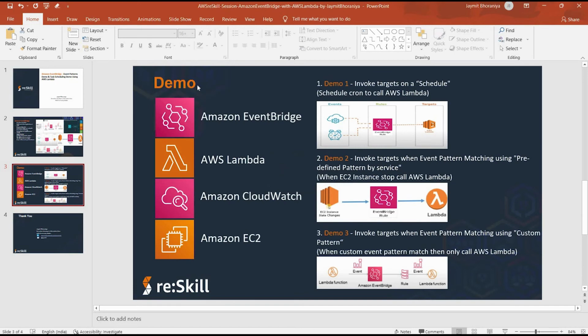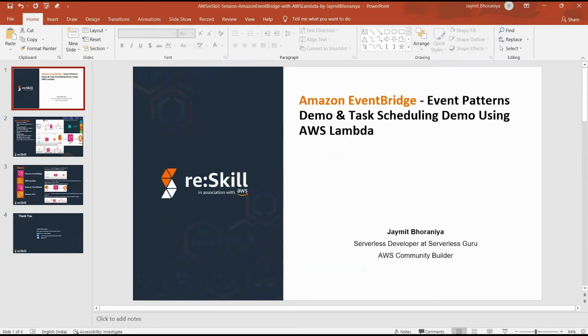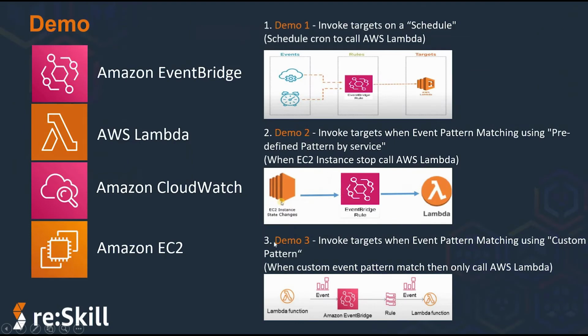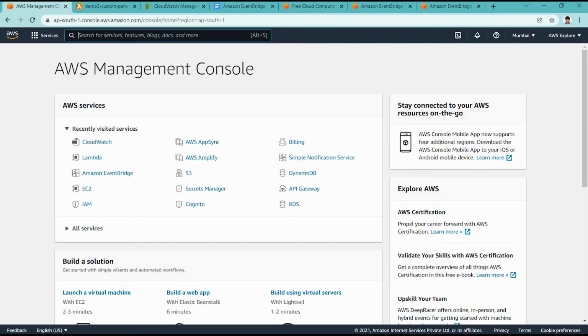Sorry for this interruption. I'm again opening this slide. Okay, so for this demo 3 we covered this part. Currently we send the event manually, triggering from a particular event bus, but we are also able to do that logically from a source Lambda. Whenever the source Lambda is executed, it will put an event on EventBridge, and that will call this other Lambda function through EventBridge. That is also possible, so let me try to demonstrate that part.